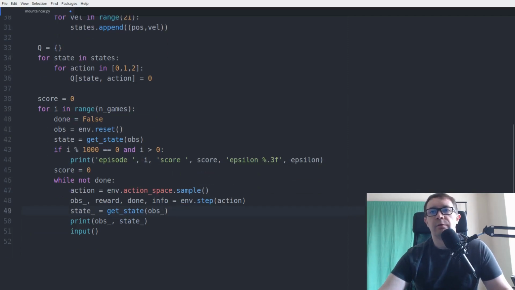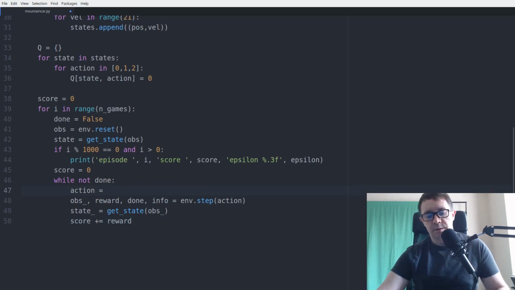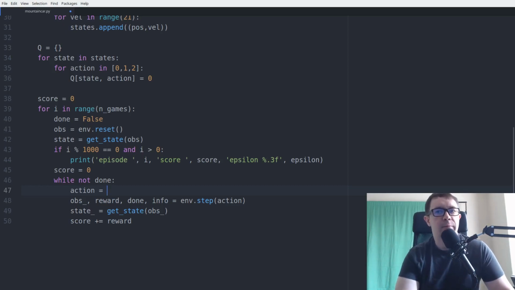So then we come down to our main function. We can say score plus equals reward. We can take care of that easily. We want to get rid of this action space sample because we don't actually want to do that. What we want to do is say we need a random number, and we want to take a random action if that random number is less than epsilon. Otherwise, we want to take a maximal action.